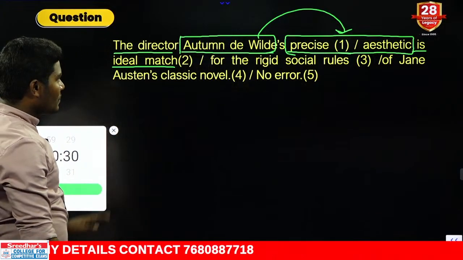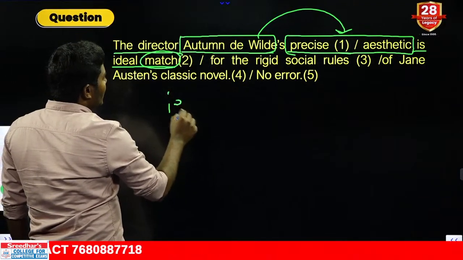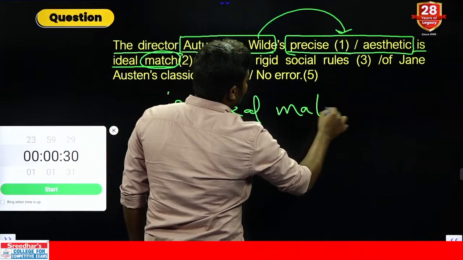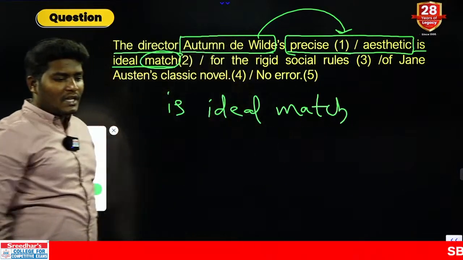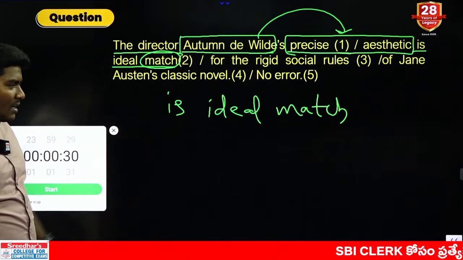Okay, look at the combination very carefully. We are going for the noun, that is nothing but match. It is ideal match. That means they both are comparable. Most of you are going for 5. And I am telling you there can be an error. Can you find out the error?